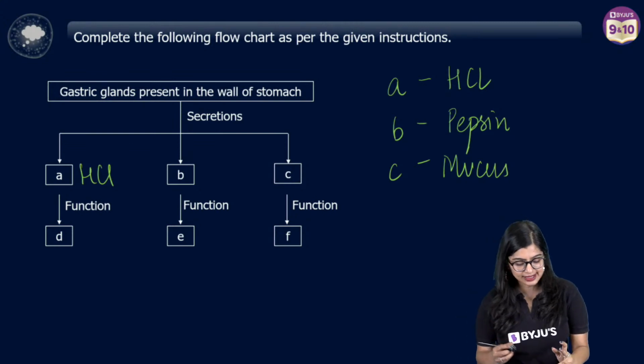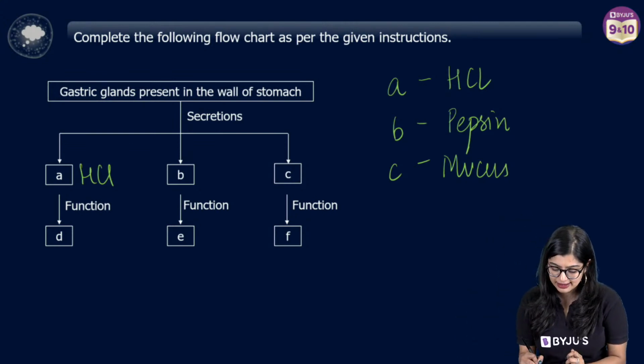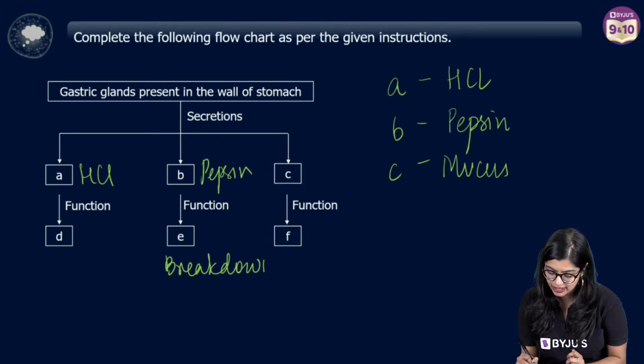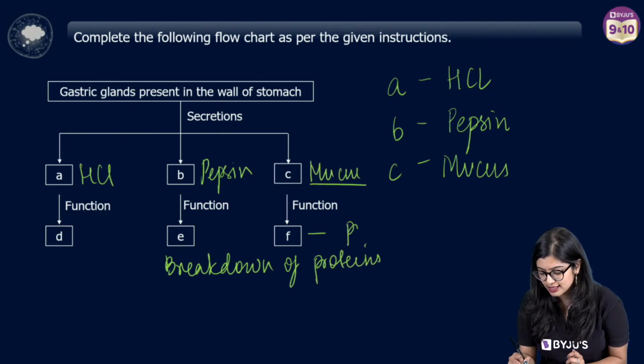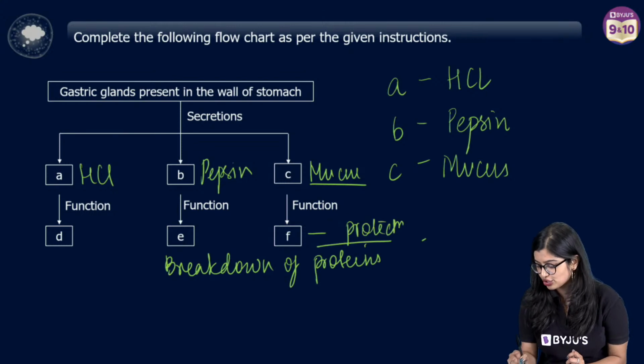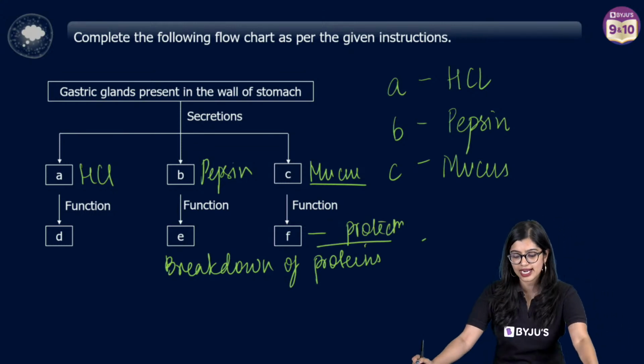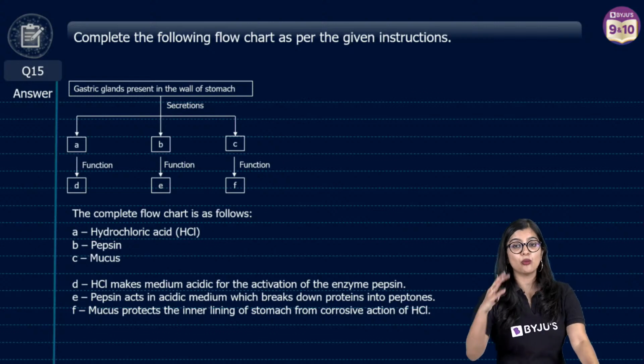It's okay. Yes? Now next you have pepsin. What is the function of pepsin? It is nothing but the breakdown of proteins. Then we have mucus here. What is the function of mucus? It is nothing but to provide protection to the inner walls, right? So it provides protection to the walls.